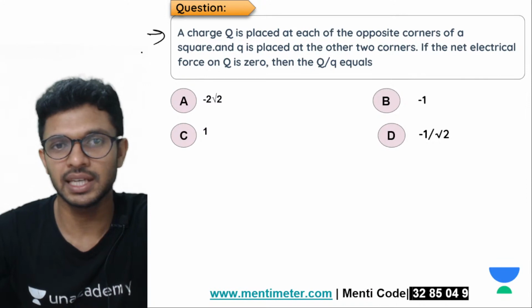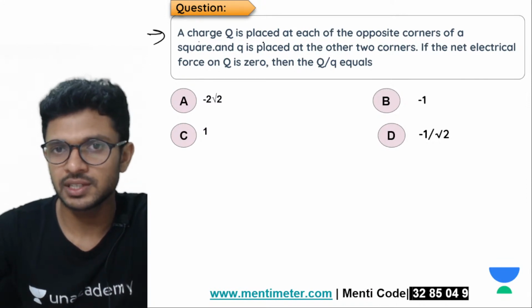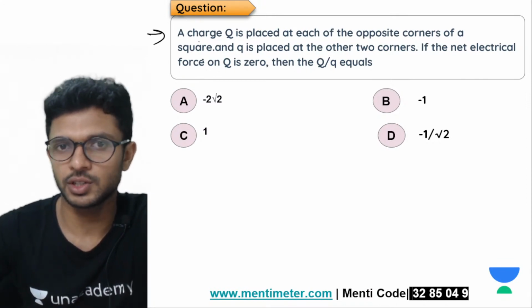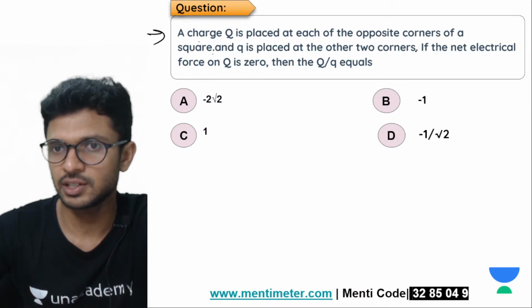बच्चा लोग, okay, ये कर ले. A charge Q is placed at each of the opposite corners of a square and q is placed at the other two corners.